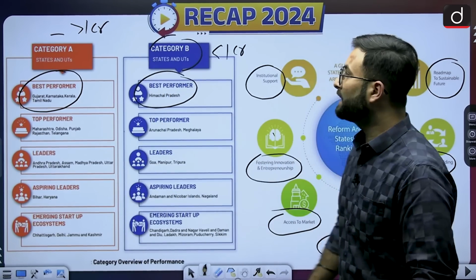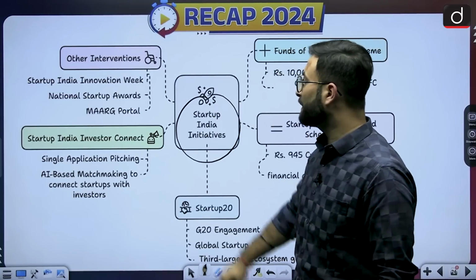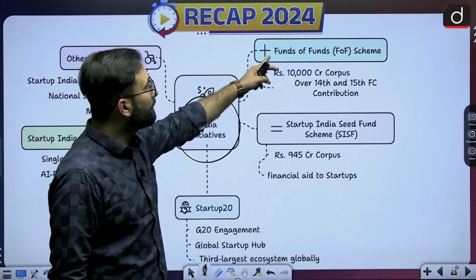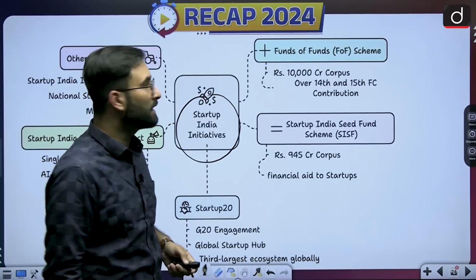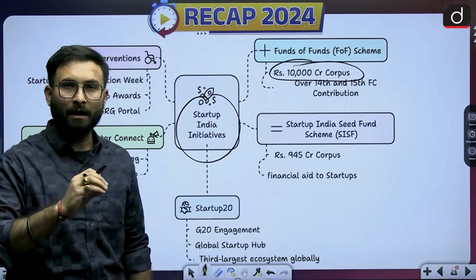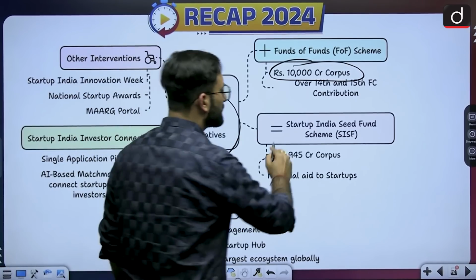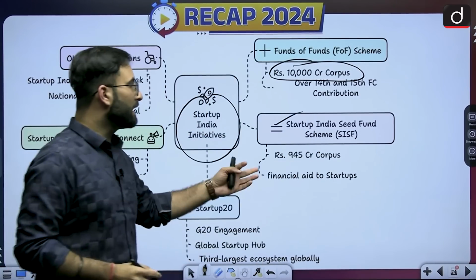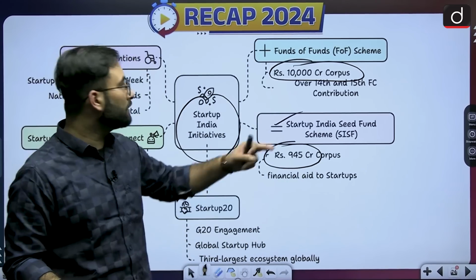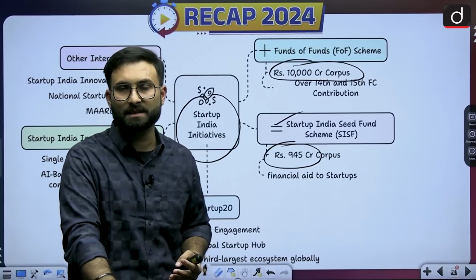Okay, now let's move further to the next one. Before that, when we are talking about the Startup India initiative, some initiatives have been taken. When we are talking about the Fund of Funds scheme, there is a corpus of 10,000 crore considered above the Finance Commission's contributions. Then there is the Startup India Seed Fund Scheme, for which a corpus of 945 crore has been sanctioned. Both of them are there to give financial aid and assistance to the startups.